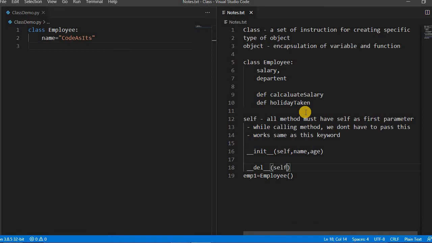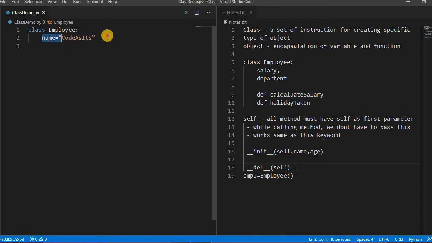If a reference is not there or the program is closed, it will automatically release the memory. For memory management, by default Python has garbage collection. Let's take this first one and try to understand how it works. I've written something. This one is the class variable, and if you write any variable inside the method, that is known as an instance variable.